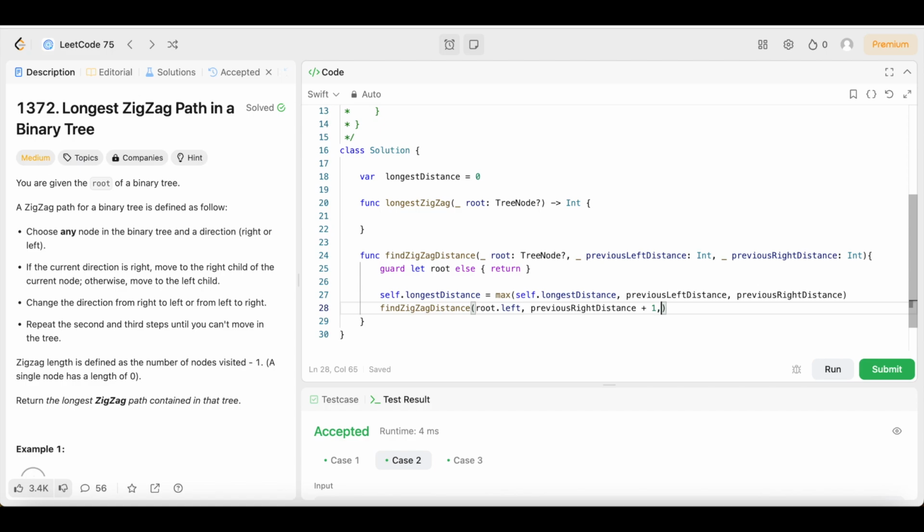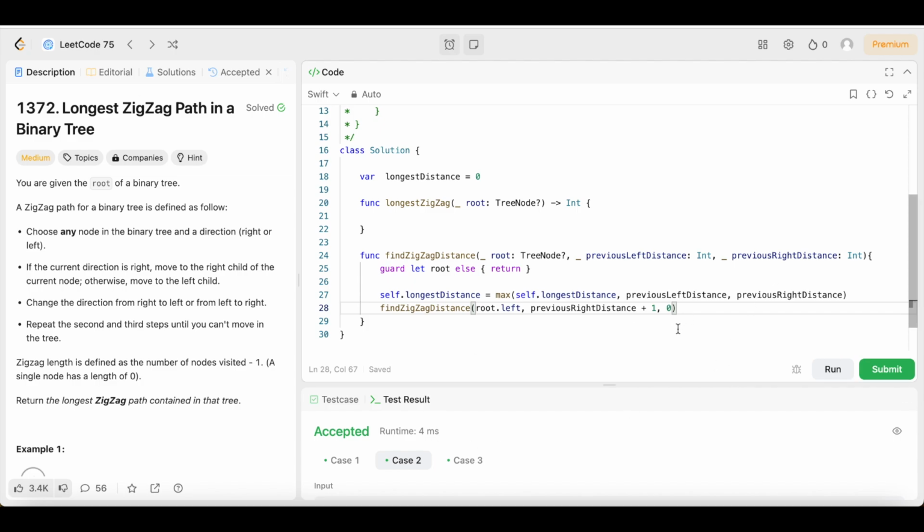So we're going to increment the right distance by 1. Then we're going to enter 0 for the other, because that's all we're incrementing. We're not incrementing both distances. We're only going to increment the right distance because we want the zigzag pattern.